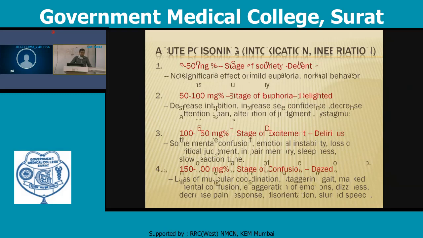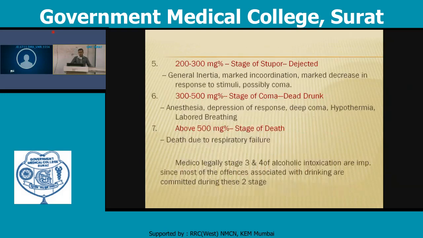Whenever the alcohol concentration increases to about 200 to 300 milligram percentage, this is known as the stage of stupor, and the person is dazed. So there is general inertia, marked incoordination, marked decrease in response to stimuli, and the person possibly passes into coma. At 300 to 500 milligram percentage, there is a stage of coma, known as dead drunk: anesthesia, depression of response, deep coma, hypothermia, and labored breathing. Above 500 milligram percentage, there is the stage of death, and death occurs due to respiratory failure.